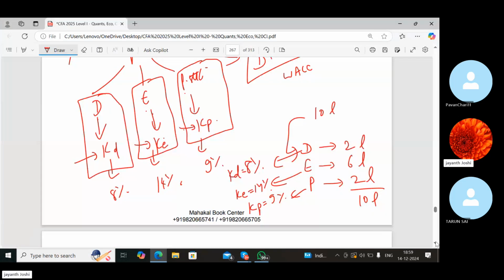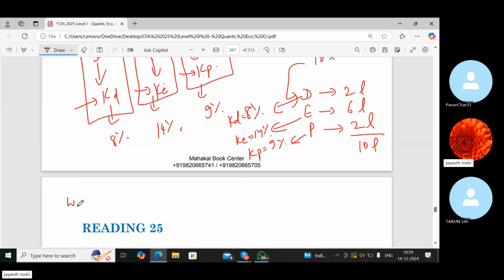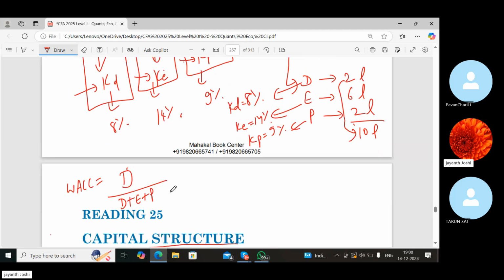Now, how to find out the weighted average cost of capital? The formula would be debt divided by debt plus equity plus preferred stock, the proportion of debt in the total capital. So 2 lakhs is how much of 10 lakhs? That is 20%. So I take in decimal 0.20 into cost of debt.